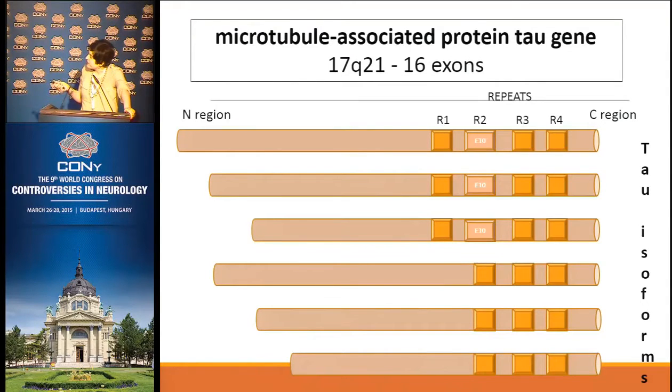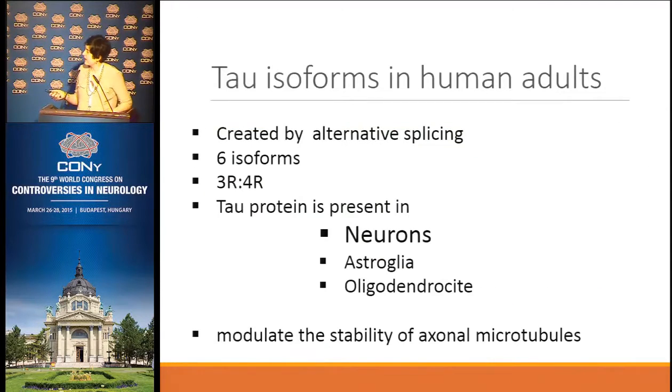The 3 isoforms that include exon 10 we call 4 repeat, and the other 3 we call 3 repeat. We hear a lot about it. So again, in human adults, we have the 6 isoforms. This is different from fetal humans, who have just 1 isoform. And we have a balance of 3 repeat with 4 repeat in normal individuals.